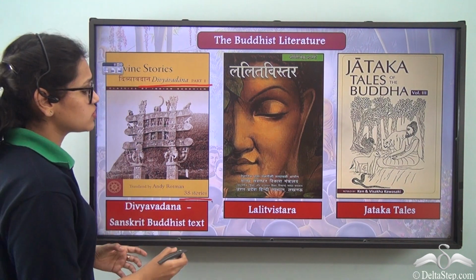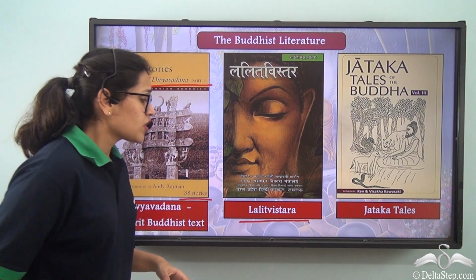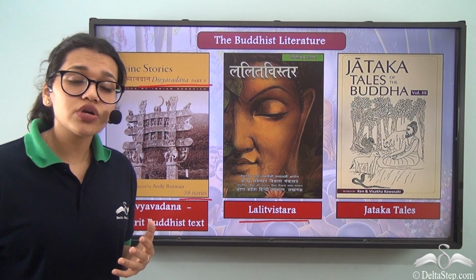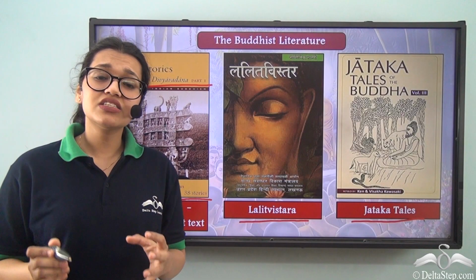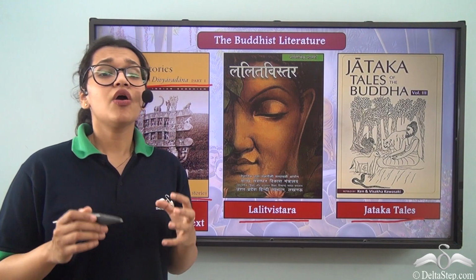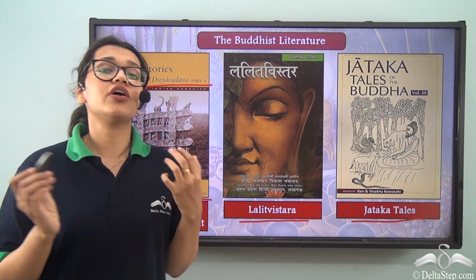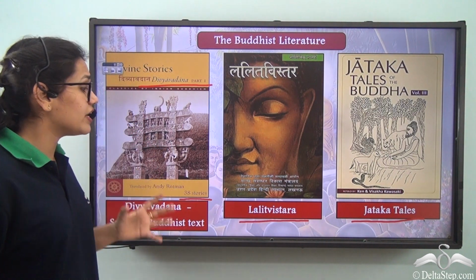Other than that, there is also the Lalit Vistara, which tells us about another story of Buddha, and we also have Jataka Tales, which tells us about Buddha's previous lives, whether it was in an animal form or a human form. So don't you think these are really interesting reads?